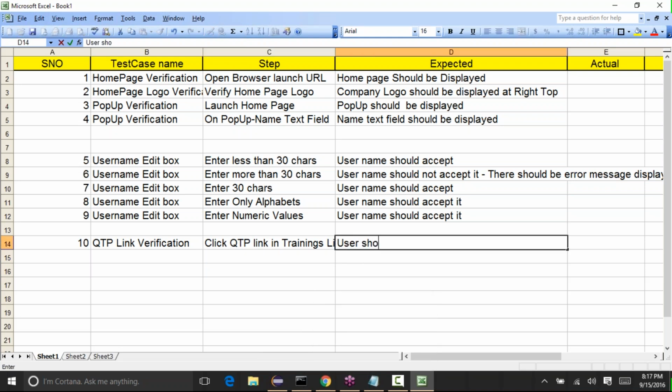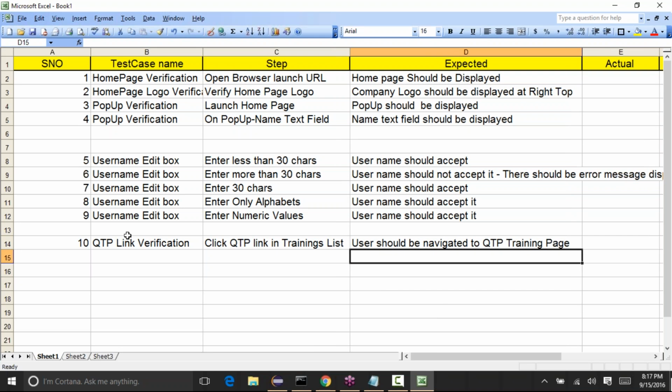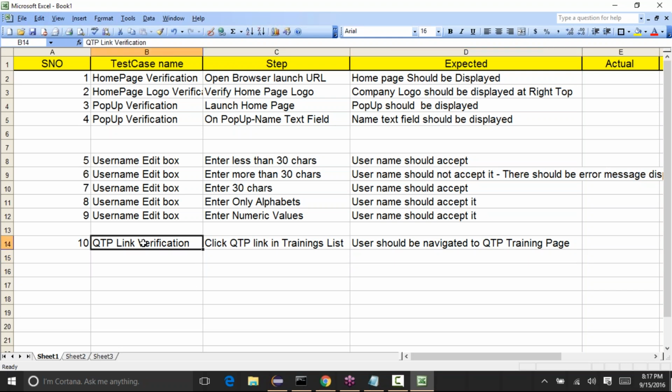Then the expected result: user should be navigated to QTP training page. So this can be one test case. When you click on that link, our expected result is that the user should be navigated to the QTP training page.